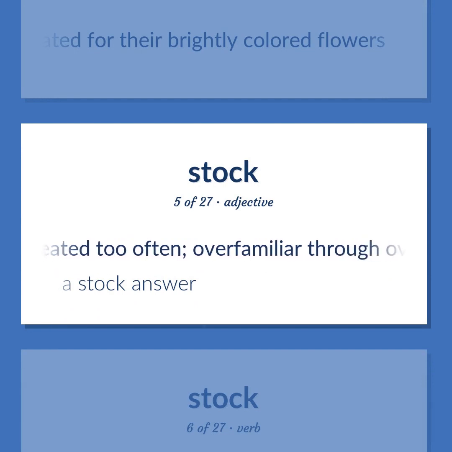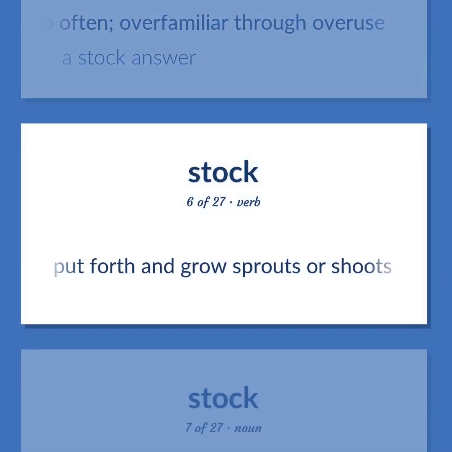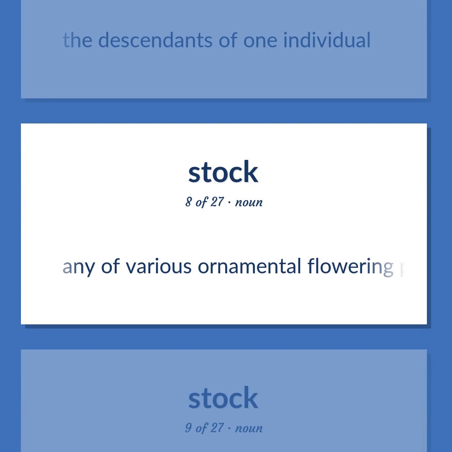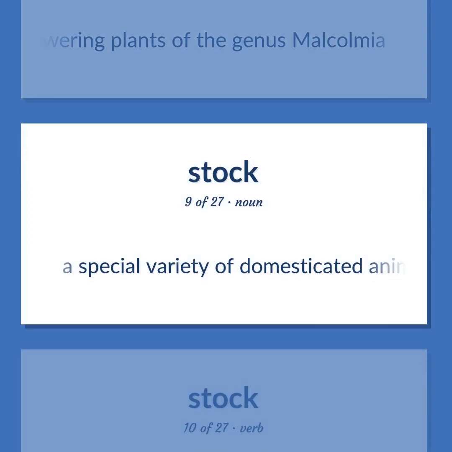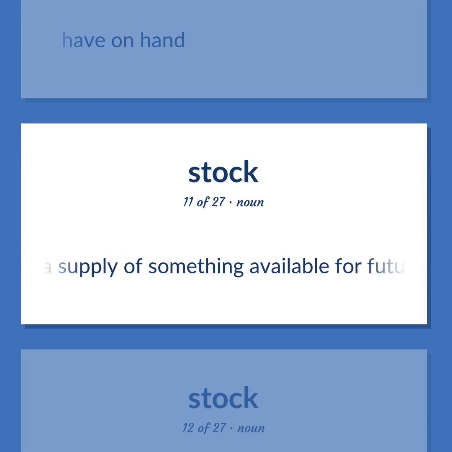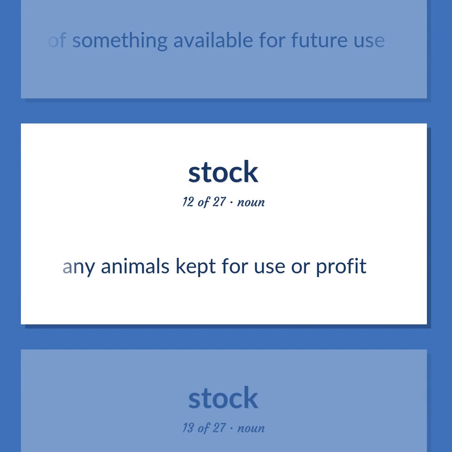Repeated too often. Overfamiliar through overuse. A stock answer. Put forth and grow sprouts or shoots. The descendants of one individual. Any of various ornamental flowering plants of the genus Malcolmia. A special variety of domesticated animals within a species. Have on hand. A supply of something available for future use. Any animals kept for use or profit.